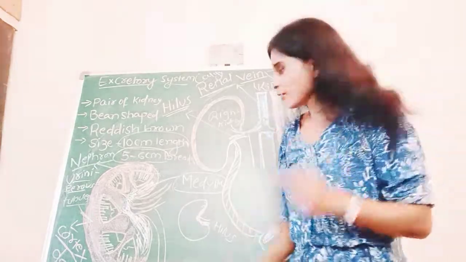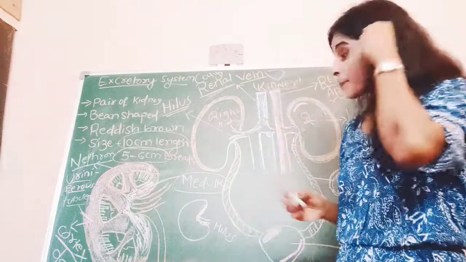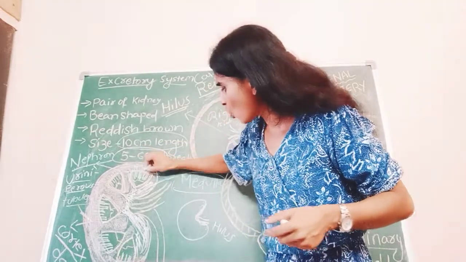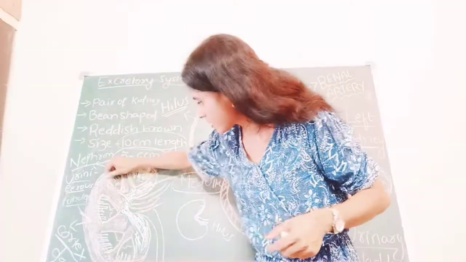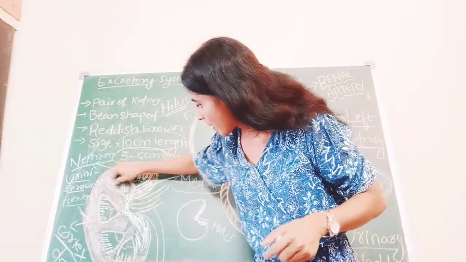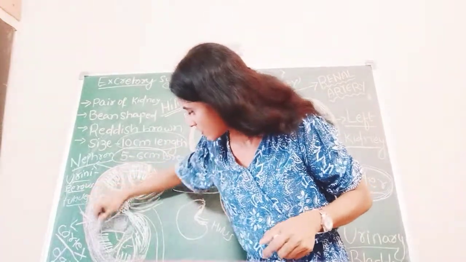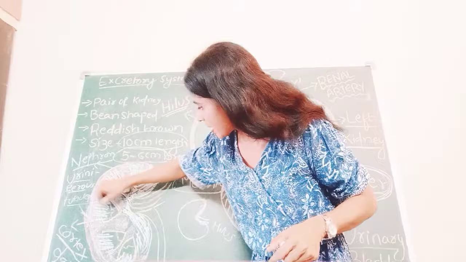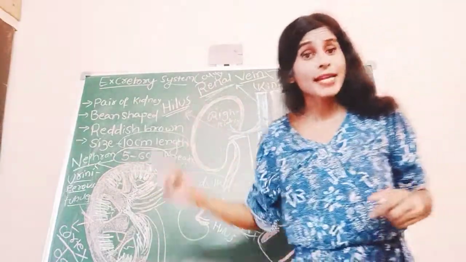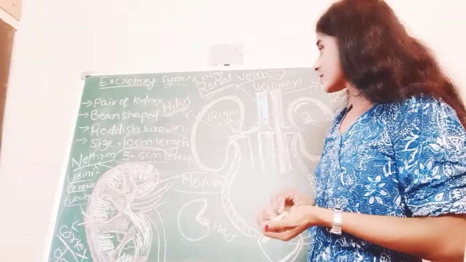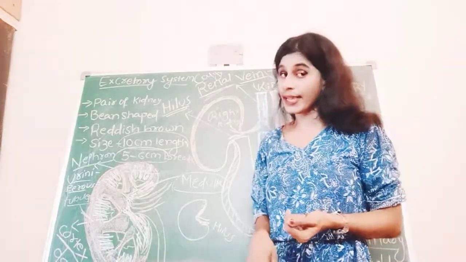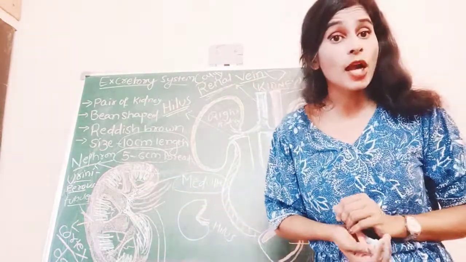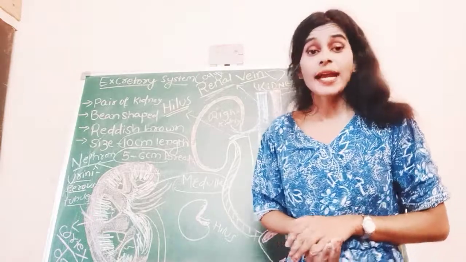Calyx. And if you observe the pyramid or calyx clearly, you can find very microscopic thin tubular structures. Each pyramid has microscopic thin tubular structures, and that microscopic tubular structure present in the pyramid is called your nephron, N-E-P-H-R-O-N.